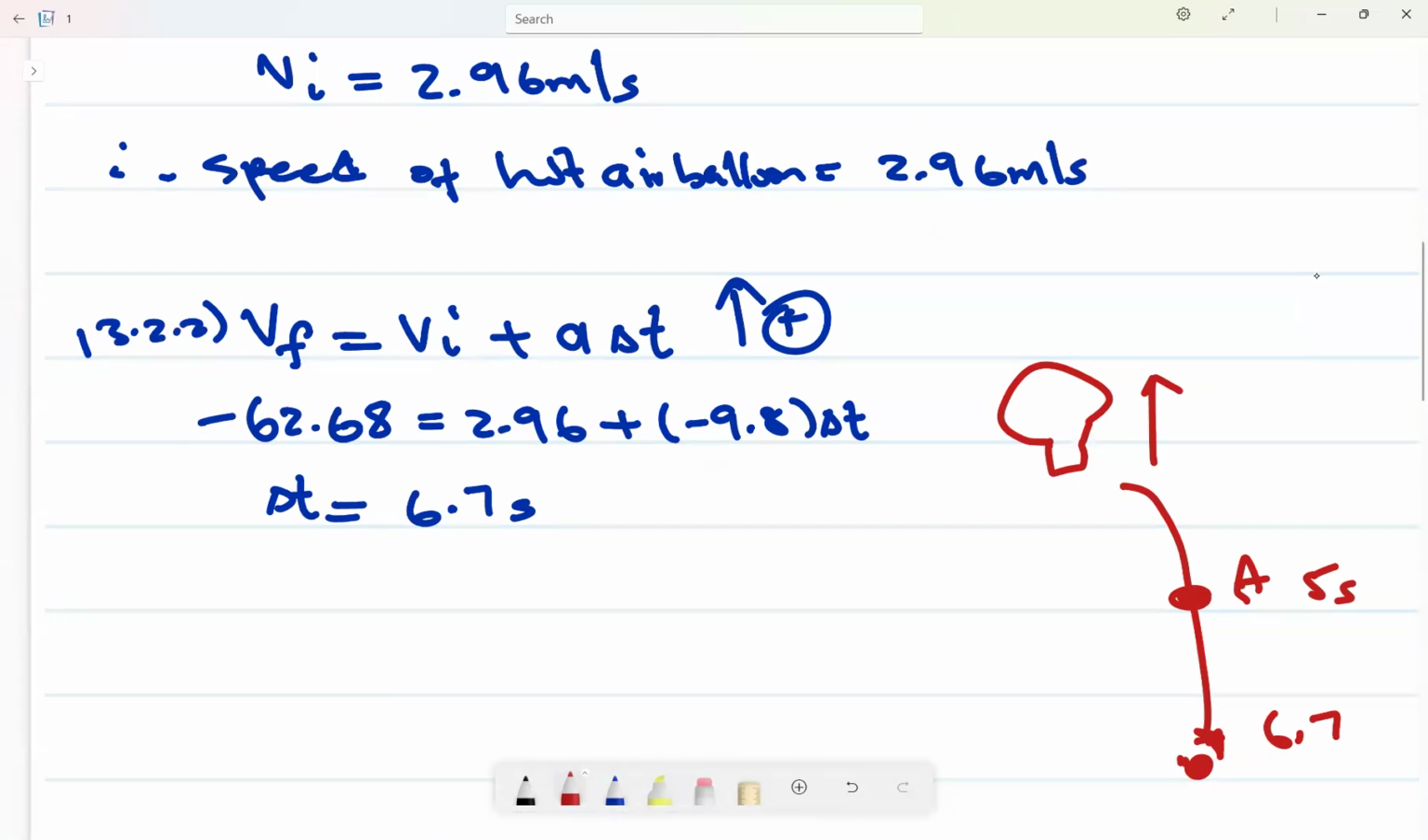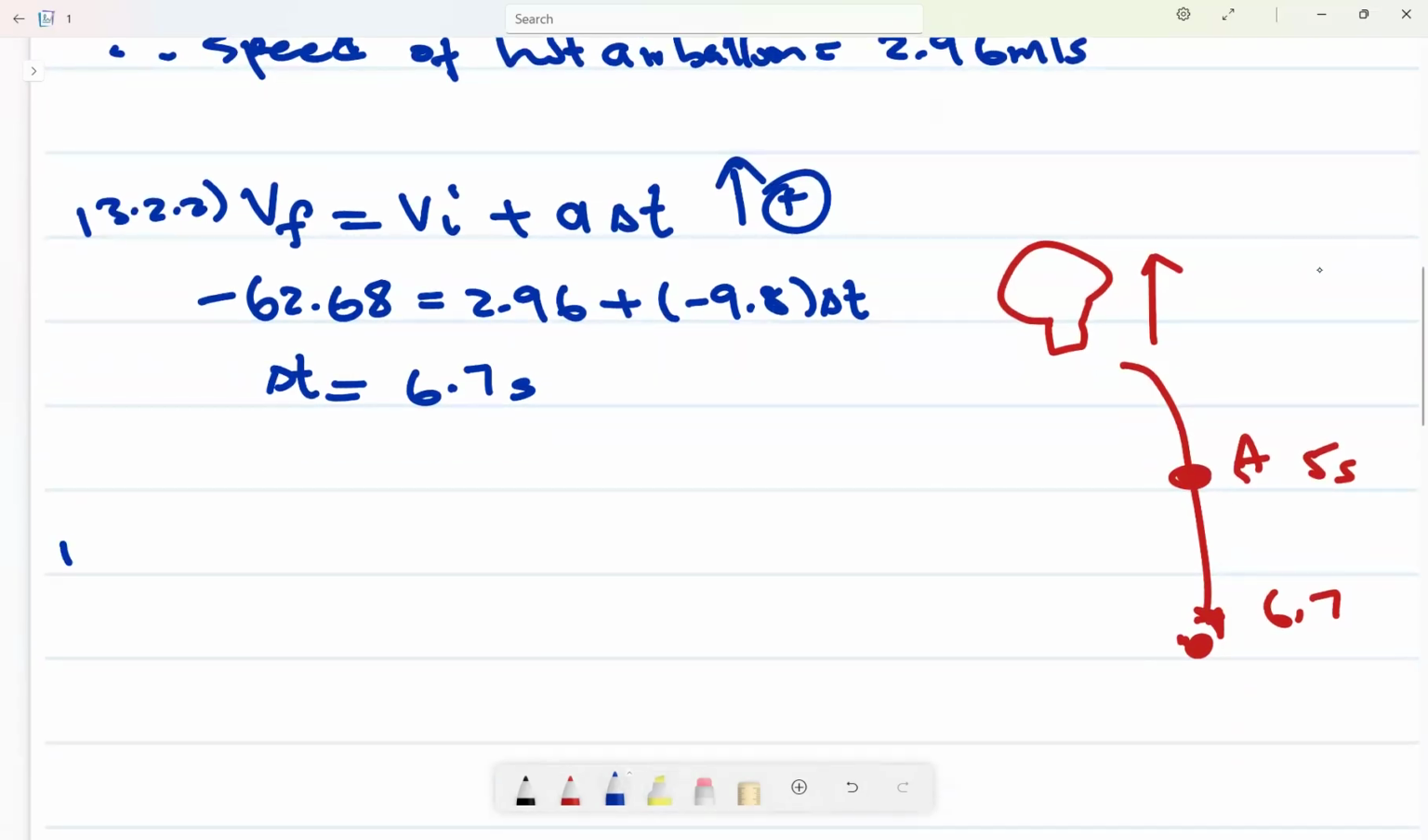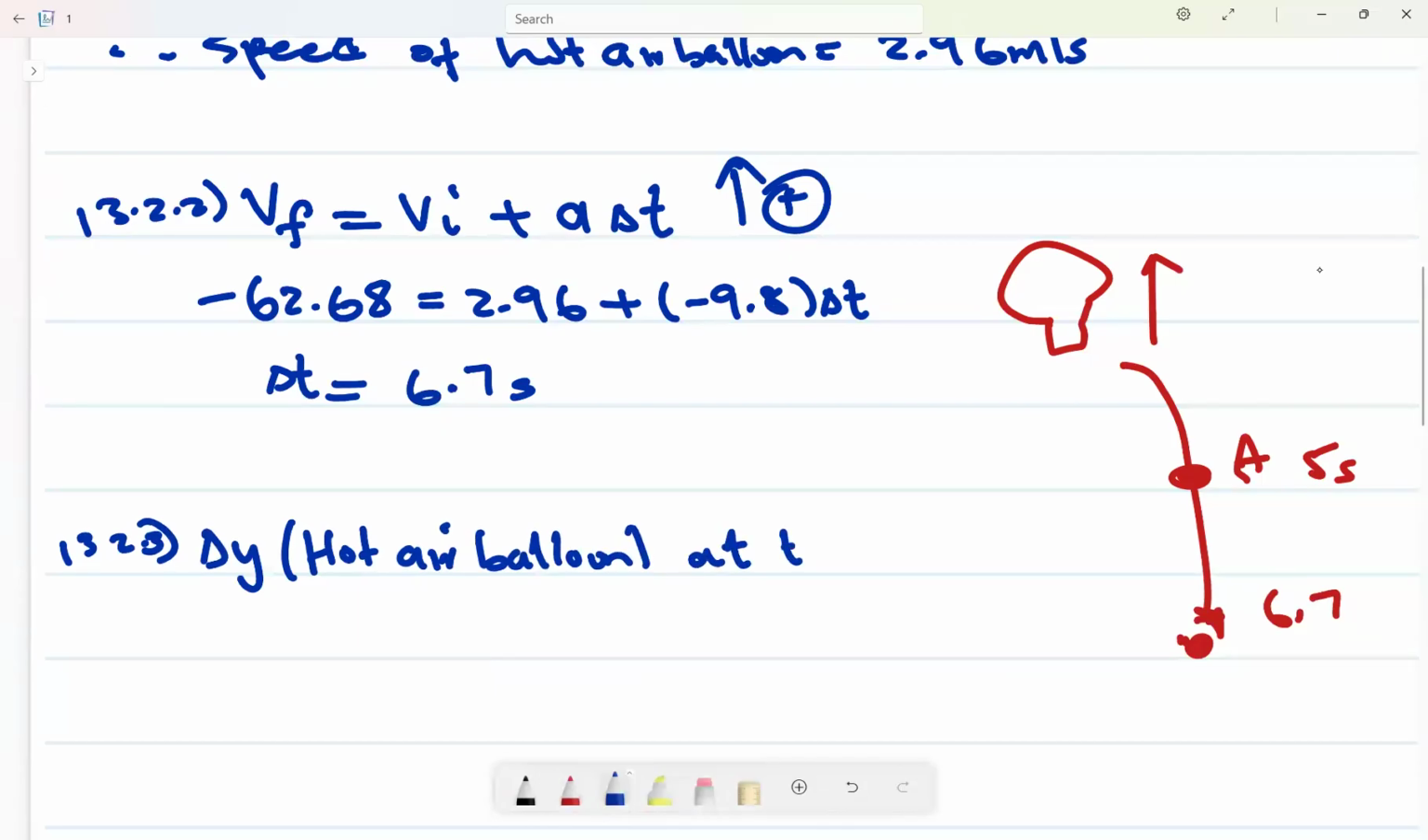So let's find the distance that the hot air balloon traveled in 6.7 seconds. Why? We want the distance it traveled first. Let's find first the distance that the hot air balloon traveled in 6.7 seconds. Let's calculate the change in Y for the hot air balloon at time equal to 6.7 seconds. We want to know how far it is.